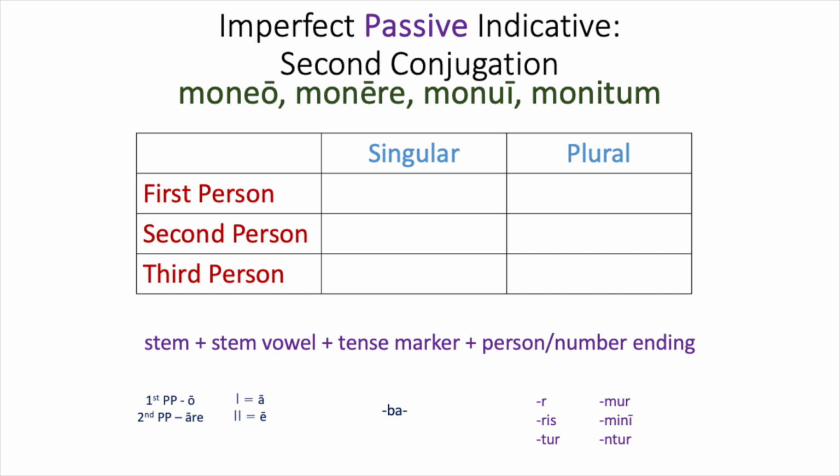So again, it's time for you to practice with the imperfect passive forms of moneo. So practice and pause the video, check when you're done.